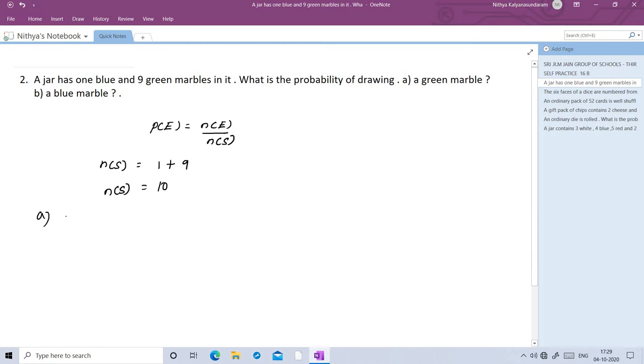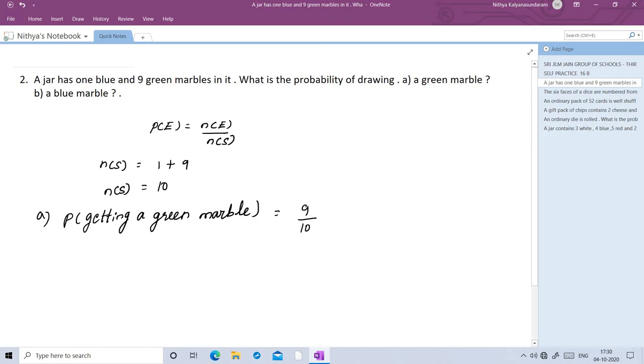First question, probability of getting a green marble is equal to, green marbles are 9 by total number of marbles is 10.